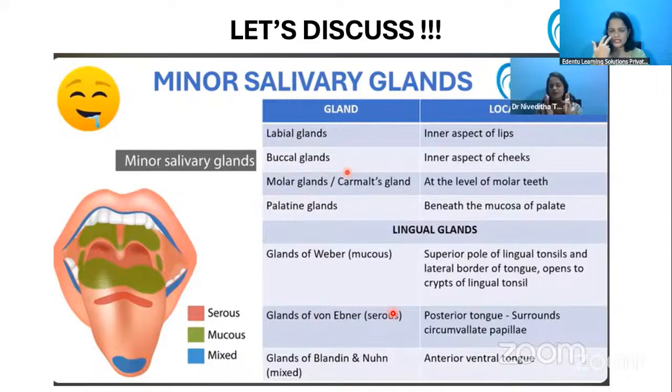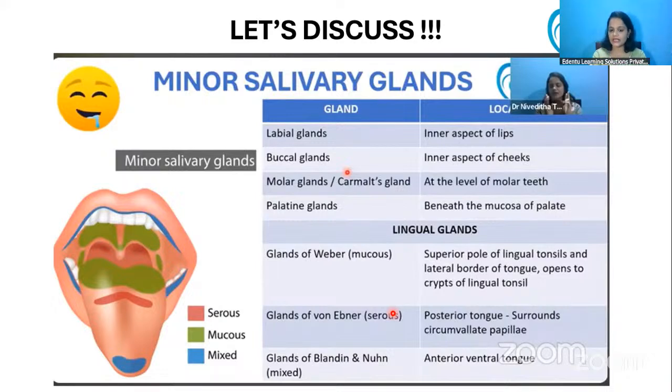in front of the circumvallate papillae, and their secretions go into the trough of the circumvallate papillae. These von Ebner glands are really important because they secrete an enzyme called lingual lipase.